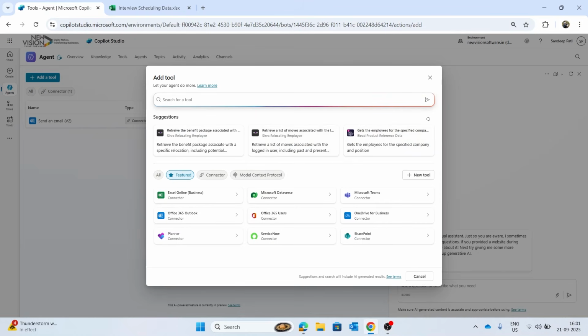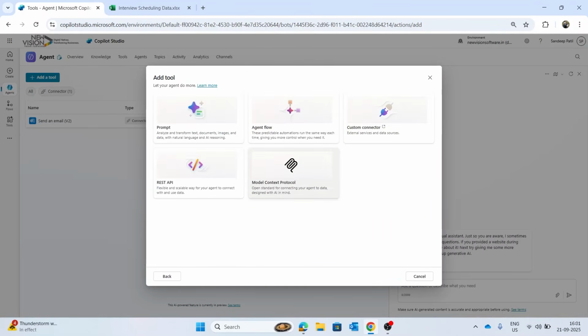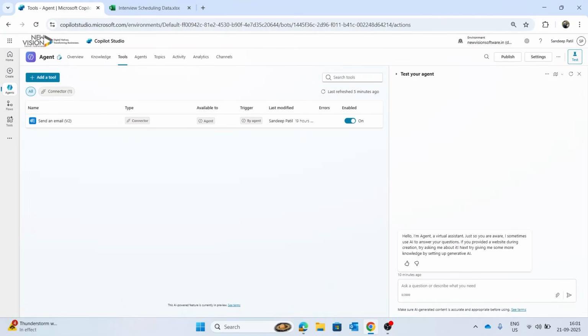There is also a search bar at the top, so if I don't see what I need here, I can quickly look up other connectors. Plus I can even create new custom tools to bring in something that's unique to my workflow. So if you want to connect your REST API, MCP, agent flow, prompts or custom connectors, this is how you can connect. This flexibility is what makes Copilot Studio so powerful. You can combine AI with everyday apps like Outlook, Excel, Teams and SharePoint to fully automate repetitive tasks.